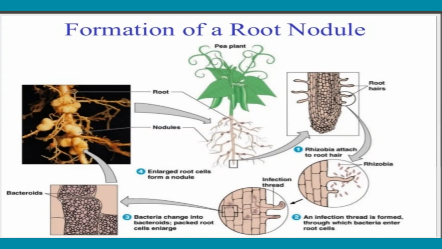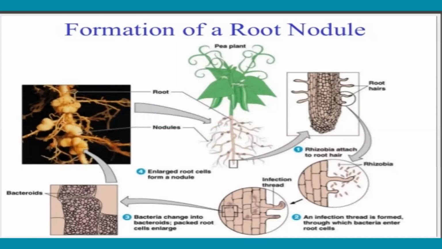The infection thread attaches with almost 70% of the cortex and 10 to 12% of the pericycle also, entering into the infection thread. Under the electron microscope, the infection thread is seen to be made up in part of the greatly enfolded plasma membrane of the cell being invaded.